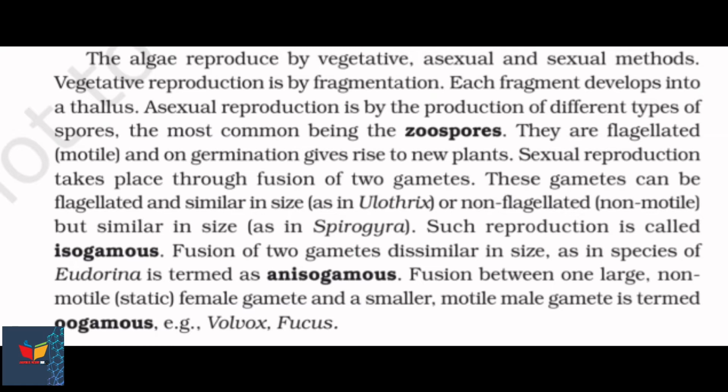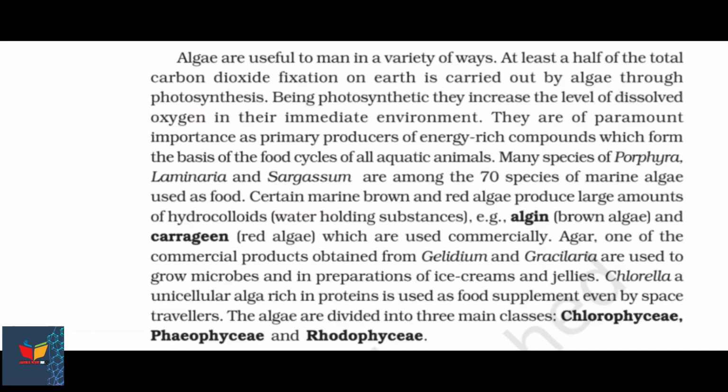Fusion of two gametes dissimilar in size as in species of Eudorina is termed anisogamous. Fusion between one large, non-motile, static female gamete and a smaller, motile male gamete is termed oogamous, for example, Volvox, Fucus.